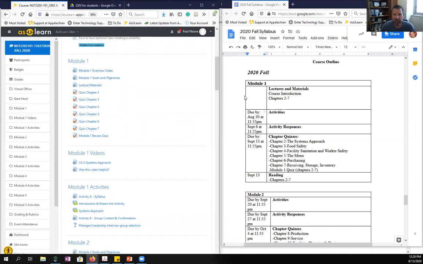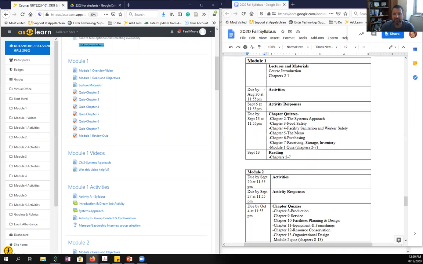Moving along, here are the quizzes for Module 1. You can see these quizzes are also listed over here on the syllabus. These quizzes are due on September the 13th by 11:55 in the evening. So make sure that you take those ahead of time. Sometimes students will do those throughout the weeks of the module. Some will wait to the last minute. I would encourage you to do these as you feel comfortable, to go ahead and get those done.